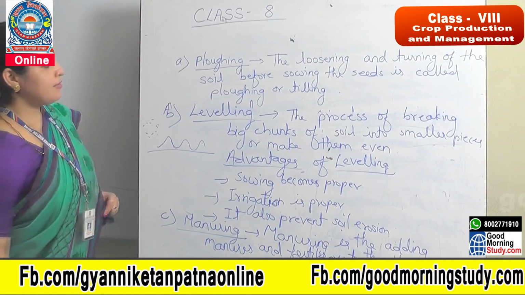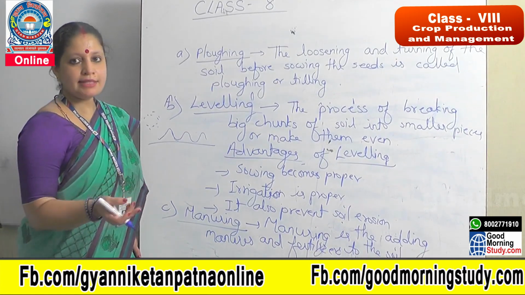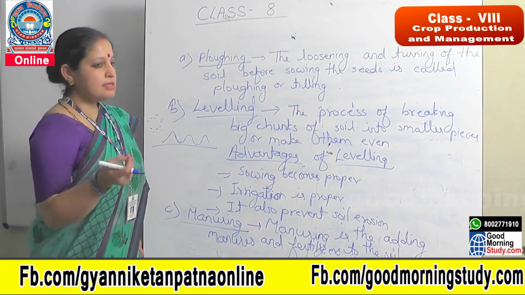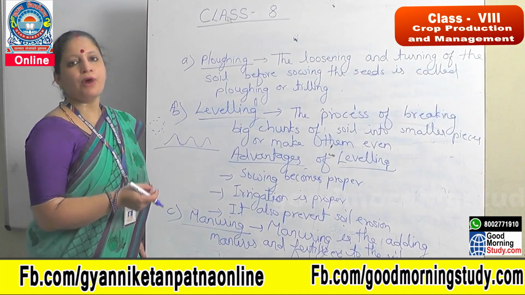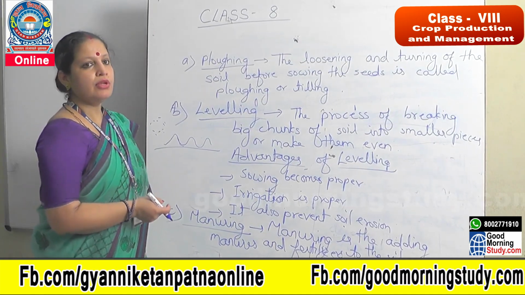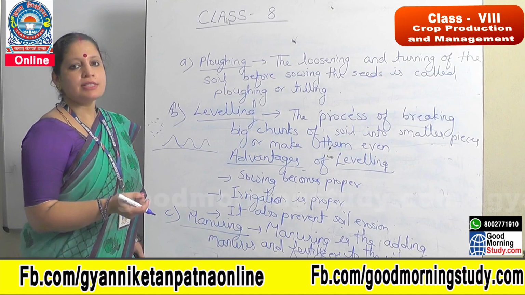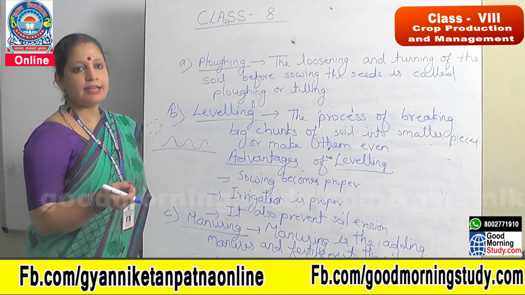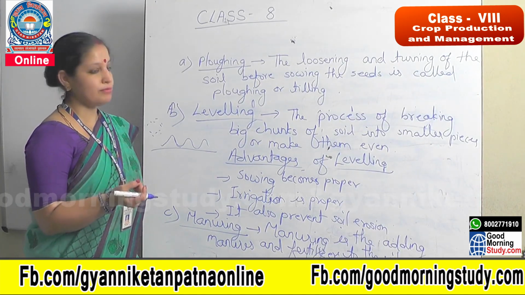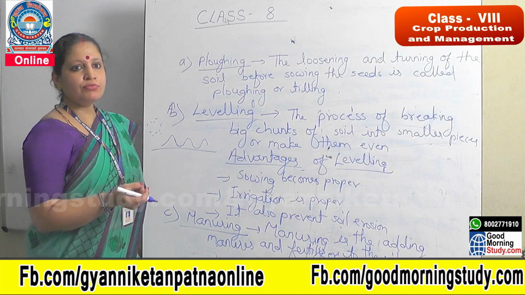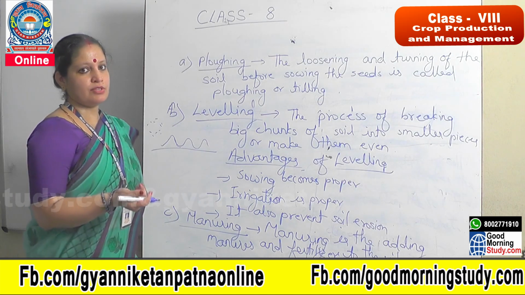As we know, for proper growth we require a balanced diet or nutrients. Same like us, plants also require proper nutrients for their growth. So manuring is the process in which manures and fertilizers are added from time to time to the soil to improve the fertility of the soil.